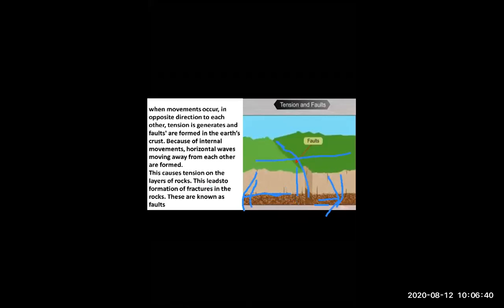Look at this middle part. The middle part is called fault. And this wave away from each other is called tension. Whenever waves go in opposite directions, tension happens.